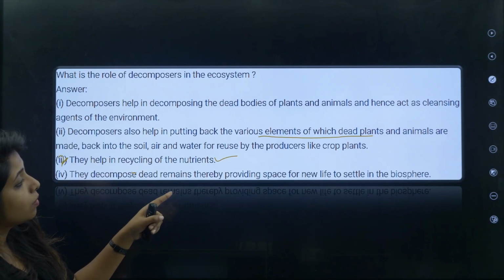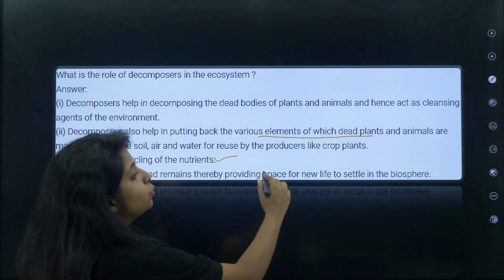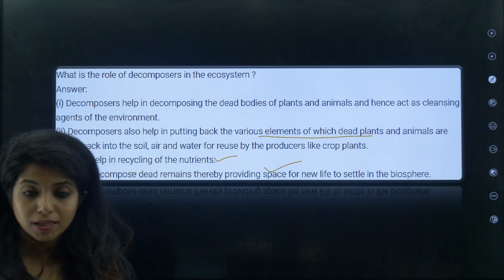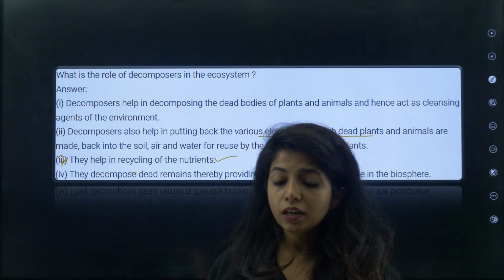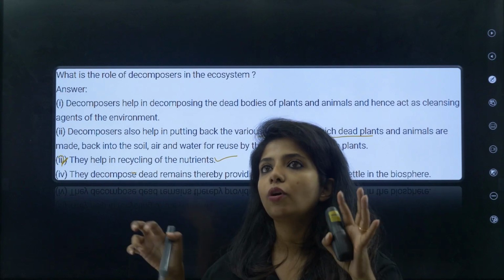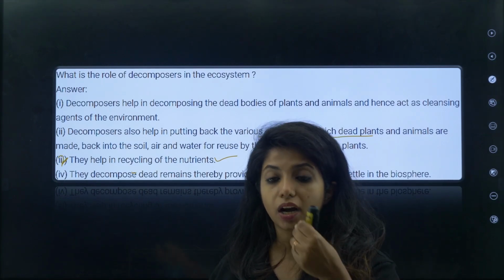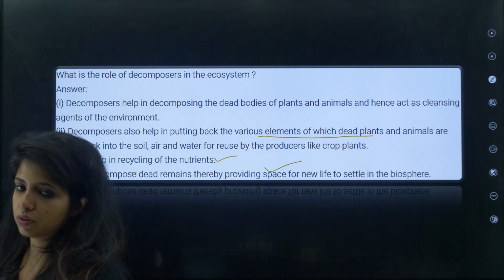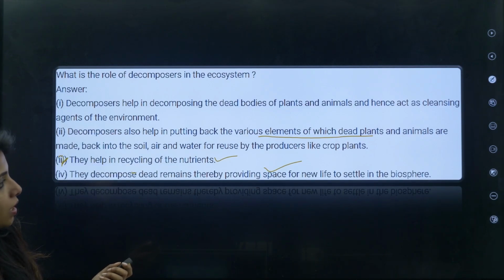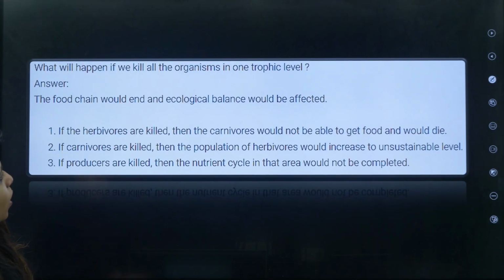They decompose dead remains, thereby providing space for new life to settle in the biosphere. Yes, if you're just accumulating a lot of things, it will be a problem. Also, if the remains just stay there, other pests will come and you would have so many diseases. So you need decomposers over there. That is the role of decomposers in our environment. Going ahead, what will happen if we kill all the organisms in one trophic level?